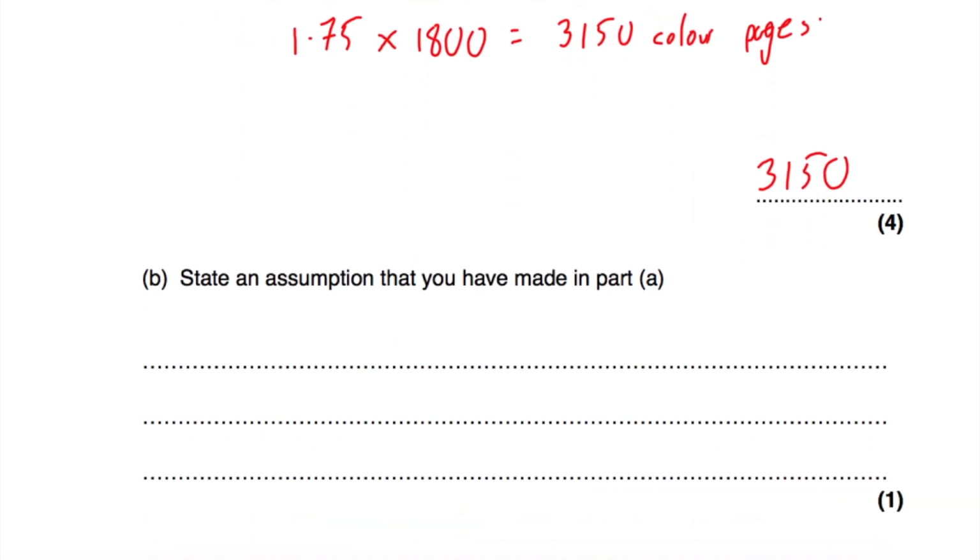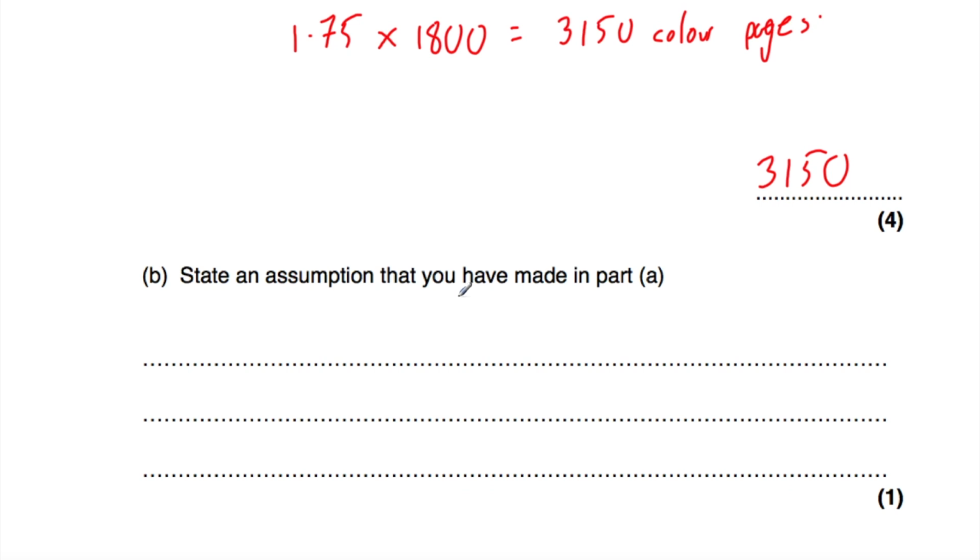And then part B says state an assumption that we've made. So there's a few assumptions that we could have made. One is the fact that it just changes over from black and white to colour pages instantly.